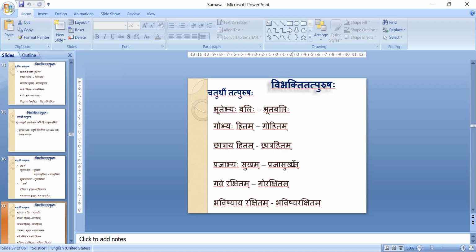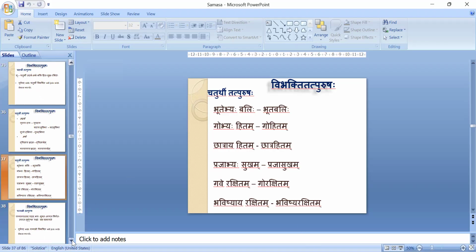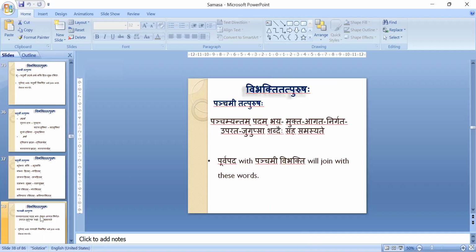If rakshita comes, if that is instrument or reason, then we have to use Tritiya. If it is benefited by someone, then we have to use Chaturthi. That is the difference. Okay. Next we have Panchami Vibhakti.